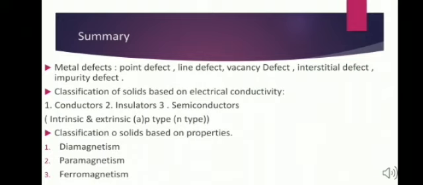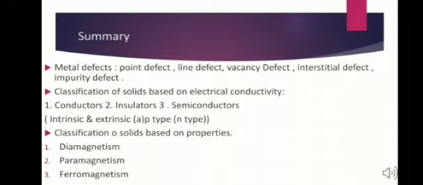These defects were point defects, vacancy defect, interstitial defects and impurity defect. We have also learnt how the classification of solids is done on the basis of electrical conductivity, that is conductors, insulators and semiconductors. The presence of delocalized electrons makes the metal a good conductor of electricity.